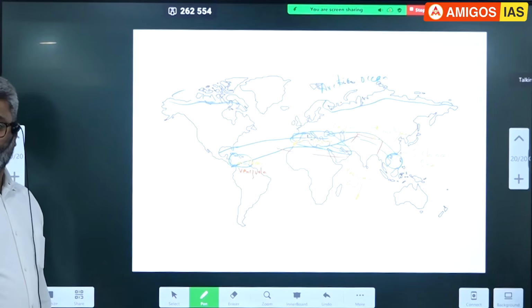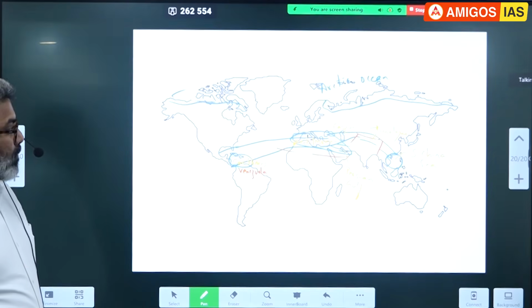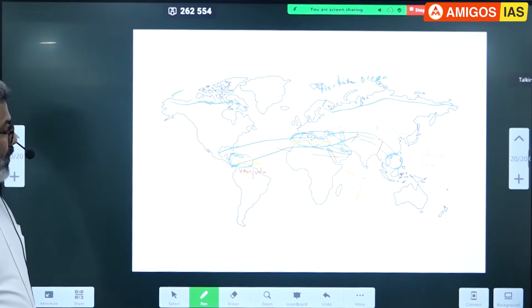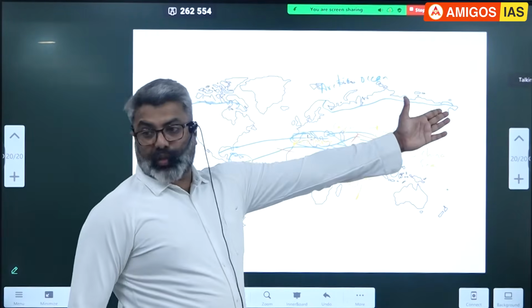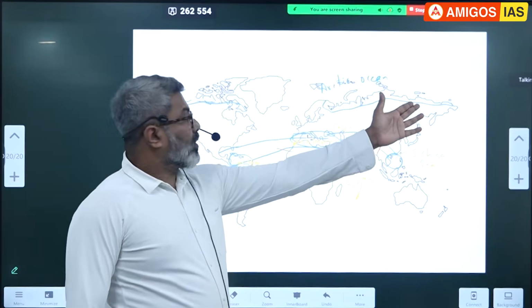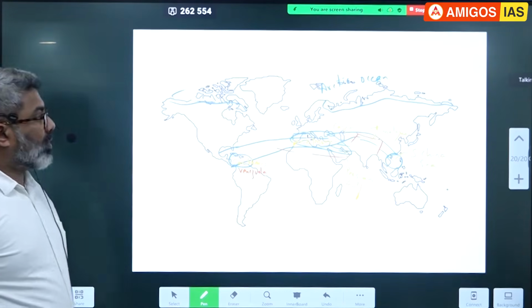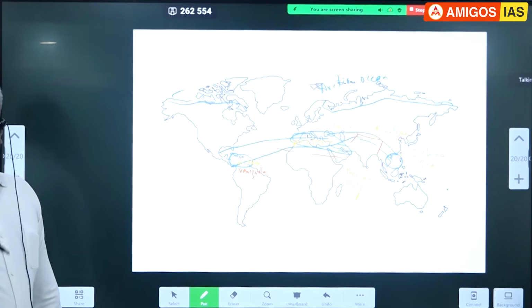This is the Russian coastline, the whole of it on top. There also we have many rivers flowing into the Arctic Ocean.